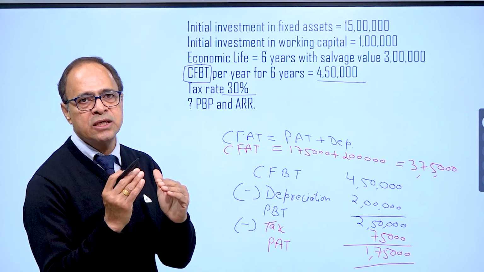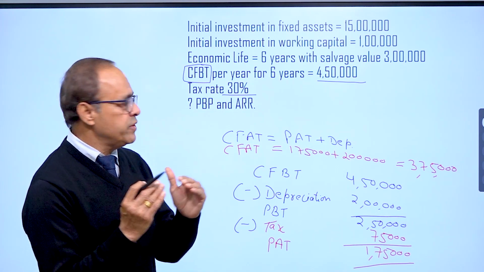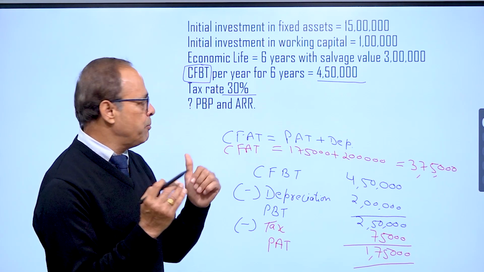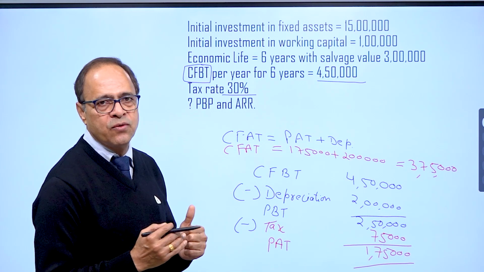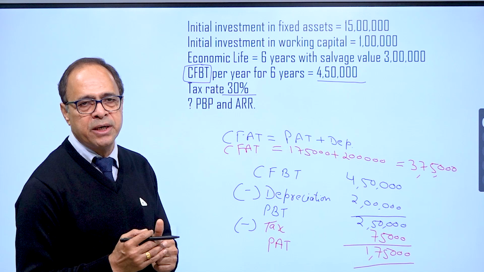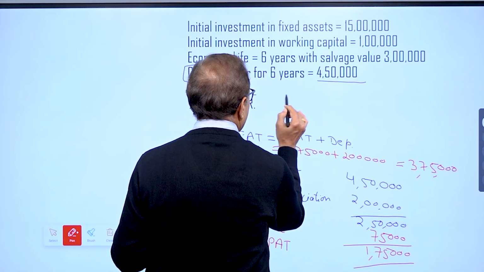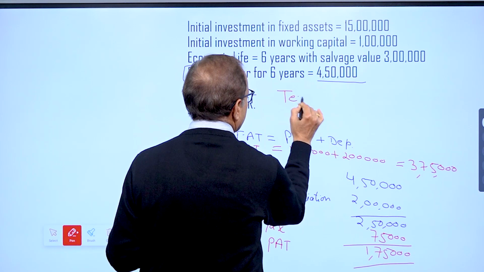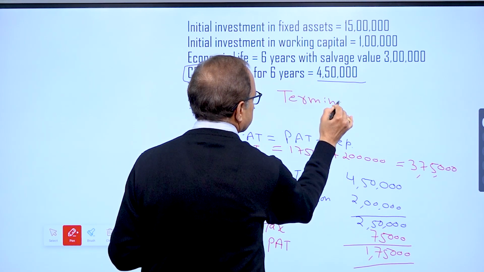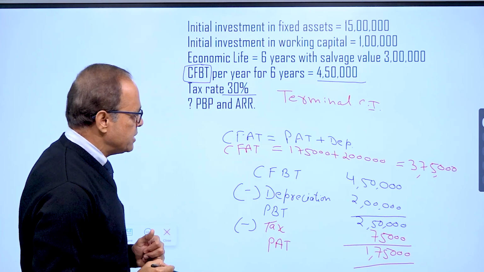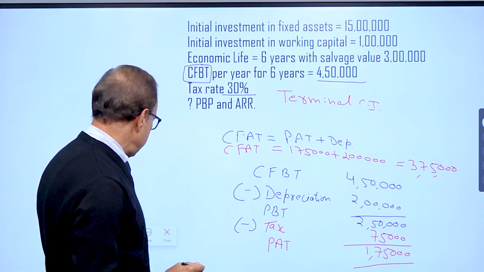That is operating cash inflow, remember. So within the third step, estimation of cash inflow, we have calculated part A, operating cash inflow. That is 3,75,000 per annum for 6 years. Then we calculate terminal cash inflow. So this is operating cash inflow year on year 3,75,000.